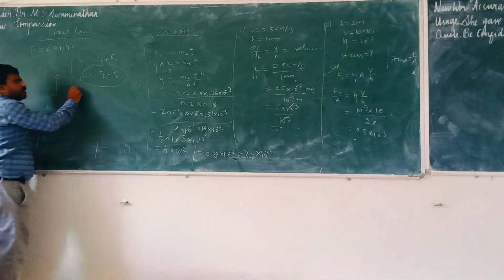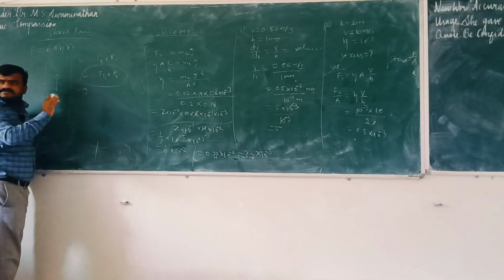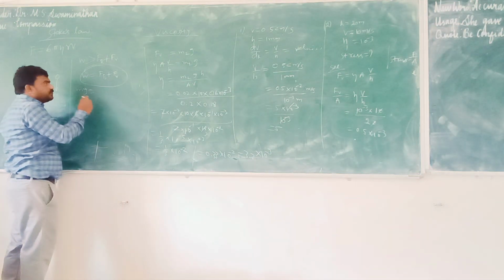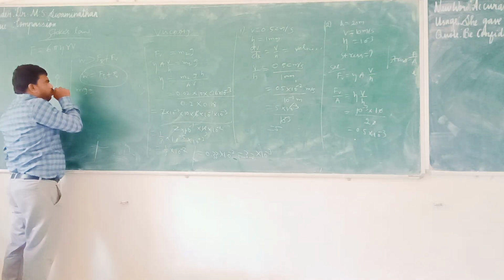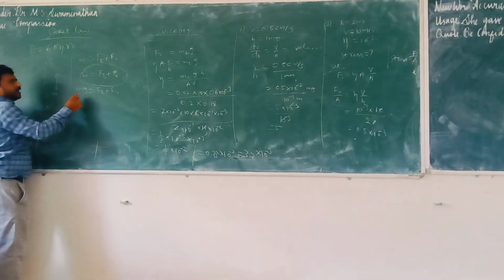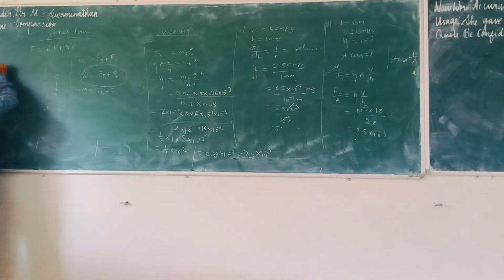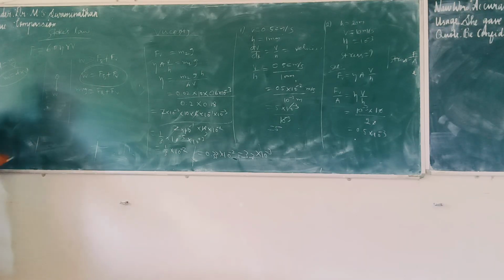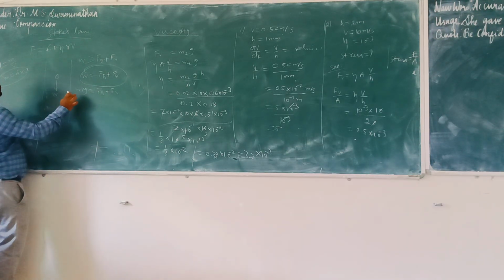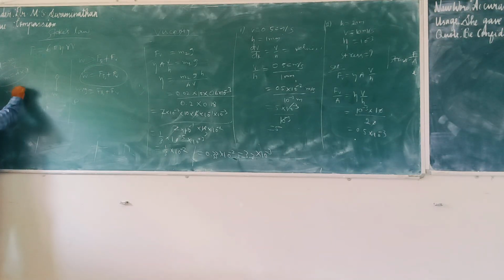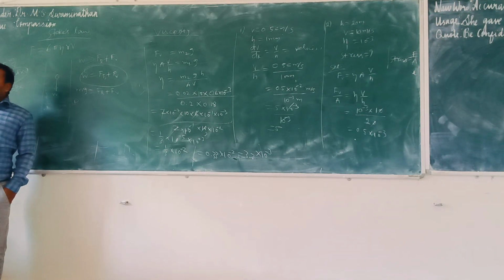What is the W formula? M into G. What is FB? FB is nothing but buoyant force. What is the buoyant force formula? First of all, how will you write M? Density is equal to mass by volume, so mass is density into volume. What is volume? Volume of the sphere.